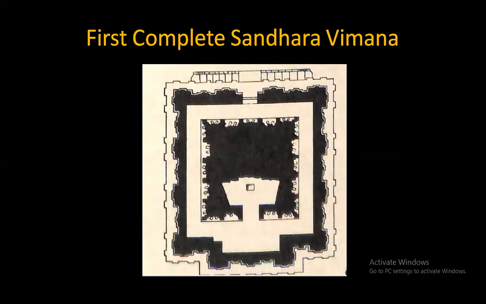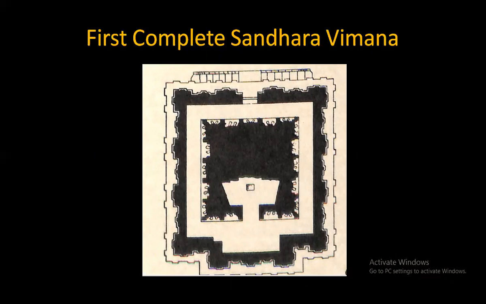Now, one thing I want to introduce. This is probably the first time a Vimana like this is being done. One more classification of Vimanas is called Sandhara Vimana and Nirandhara Vimana.